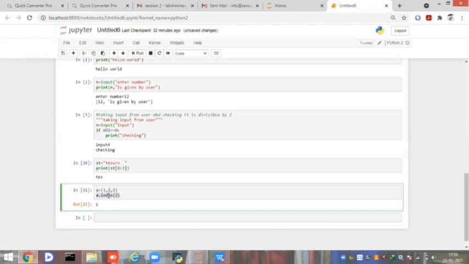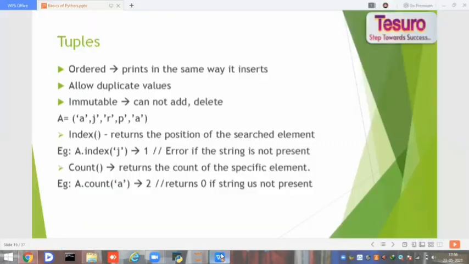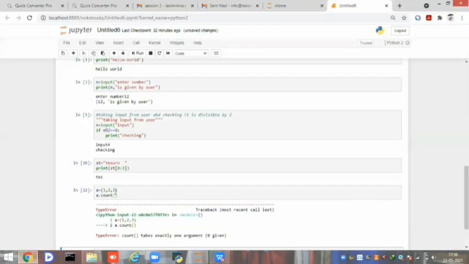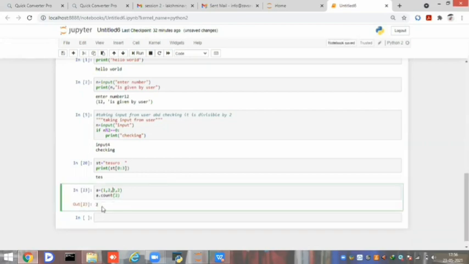If I need the count, for example, if I have 2 two times, I want to check the count of 2. How many 2's are present in the given tuple? So I got 2, because it has 2 occurrences of 2. And if I give 1, it has only 1, so I got 1 as an output.